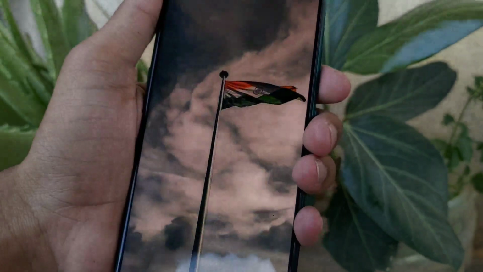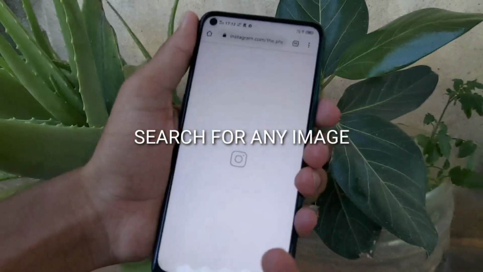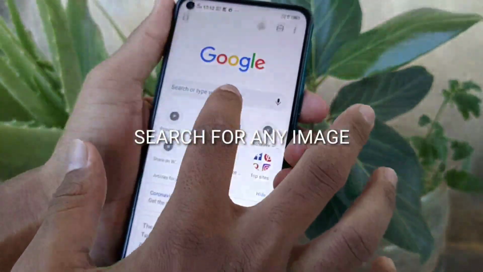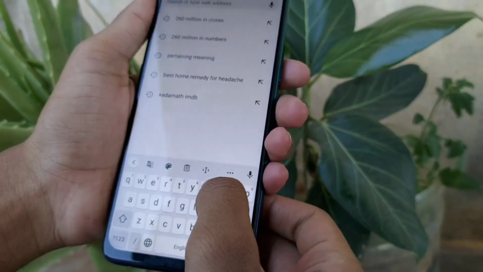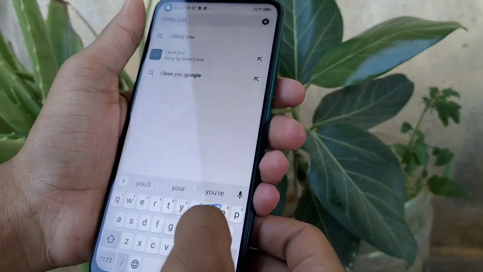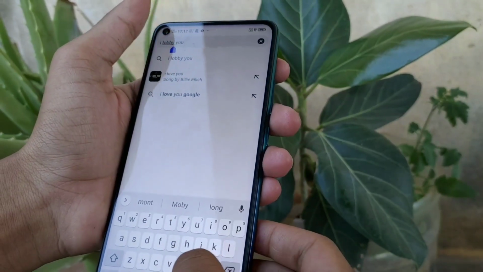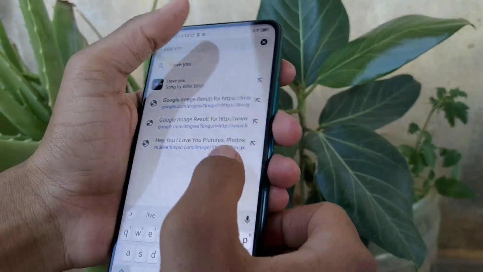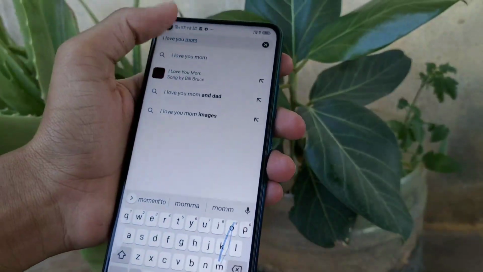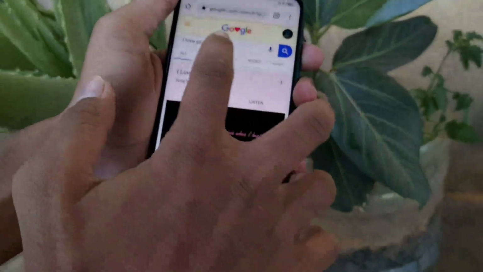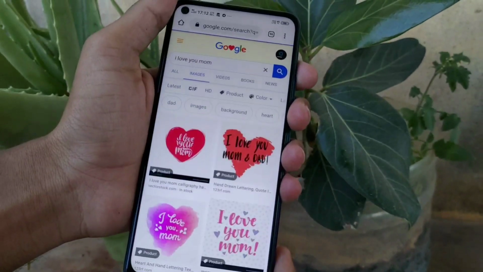You have to open any browser in your phone. After opening a browser you have to search for any image. For example, I'm doing this like my victim's phone is my mom's phone. I'm doing it with I love you mom. I will search I love you mom and get images related to my mom, because I'm tracking the location of my mom. So if you're tracking the location of your friend, you can use images related to friends.